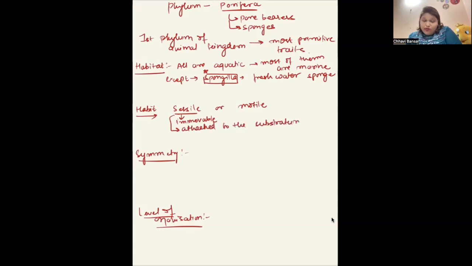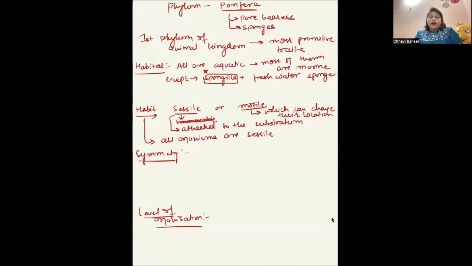We cannot say immovable because they can move, but they cannot change their location. Movement is possible, but location change is not. So let's not consider it as movable. Motile means which can change their location. So in case of Porifera, all organisms are sessile. Means they have to get attached to the substratum.